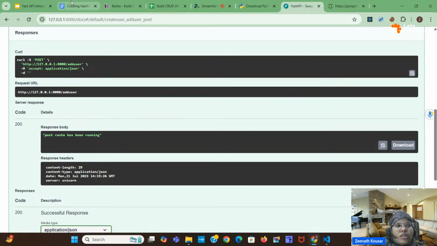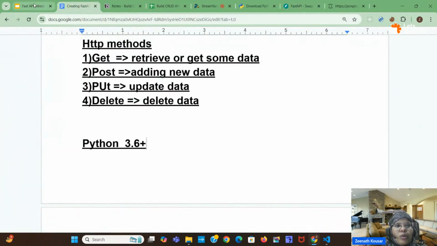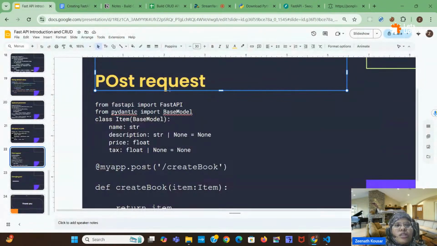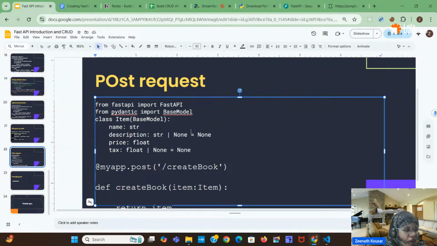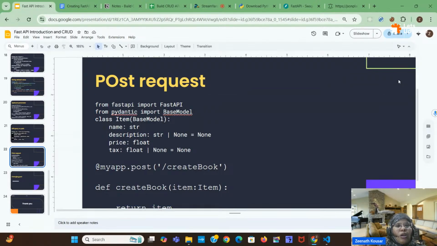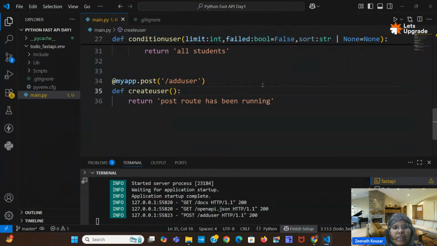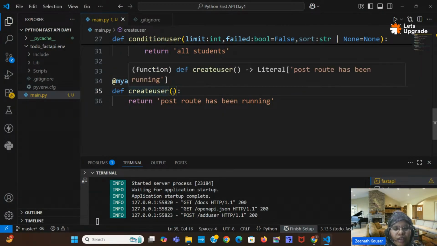Okay, but mostly what we will do means, in the post we will take some data from the user. Okay, like what data you want to use. For example, if you take a login page, or a sign up page, what data you will take from the user, like name, email id, and age or something. Okay, so I will create that here.